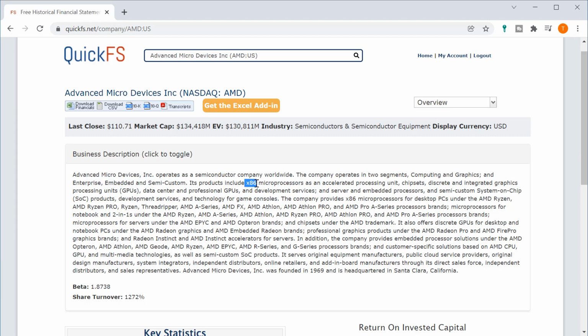They produce x86 microprocessors, that's Intel's type of microprocessors, as well as chipsets. So basically they are building semiconductors. This goes into everything from GPUs, CPUs, system on a chip, microprocessors for desktops, graphics cards, all sorts of things. They serve original equipment manufacturers, public cloud service providers, system integrators. This is a worldwide semiconductor manufacturing company, a $134 billion company.